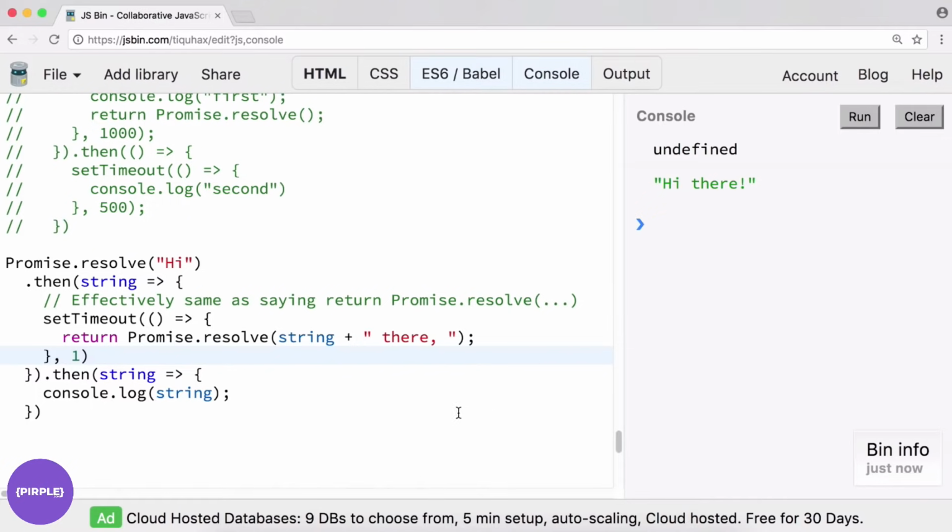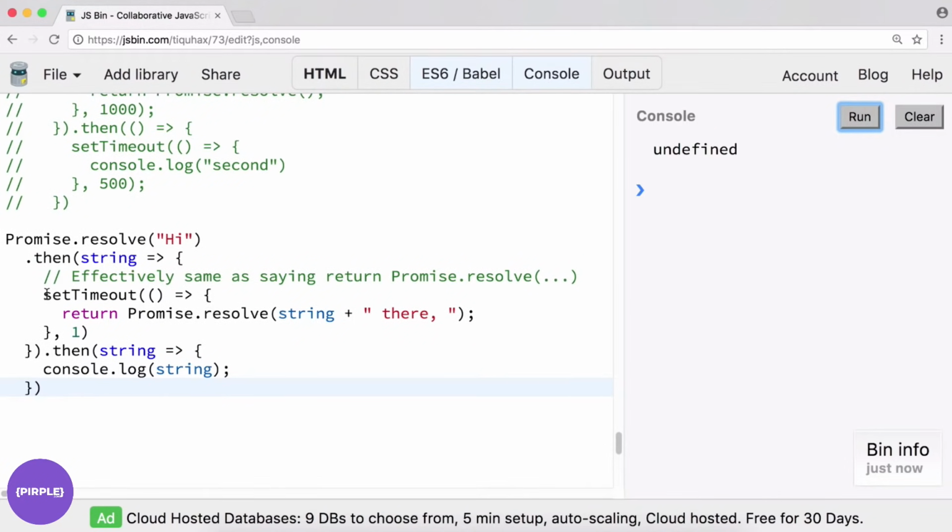Okay, let's see if we console log our string. What happens? Undefined. Now, why is it undefined? Well, basically, we didn't know that we had to wait for this set timeout to finish. So we're waiting for this promise to get to us, but at the time we invoke it, even though it's 1 millisecond later, it's undefined.